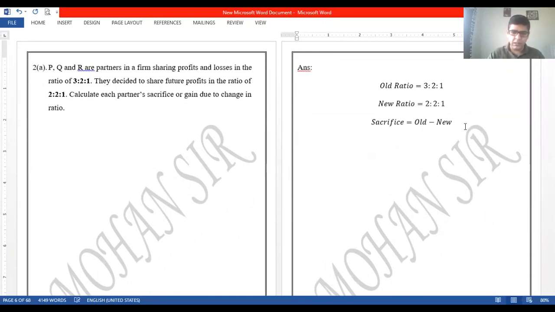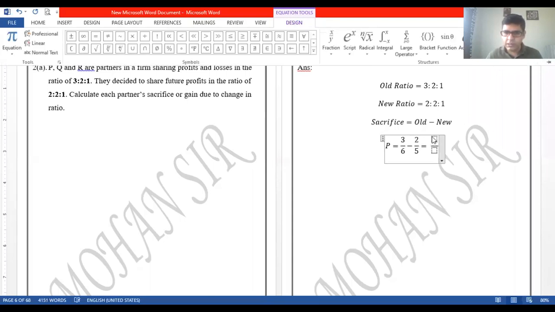Okay, let us solve this for P. P will be equal to old share. Old share can be seen as 3/6, minus the new share for P, which can be seen as 2/5. ये बहुत ध्यान रखना आप लोग. When you are writing the ratio, उसमें mistakes बहुत होती हैं. It's a common error, right? So let me take the fraction from here. Make you understand the calculations again.